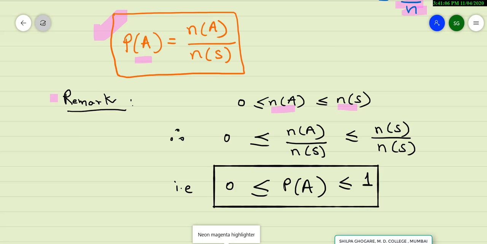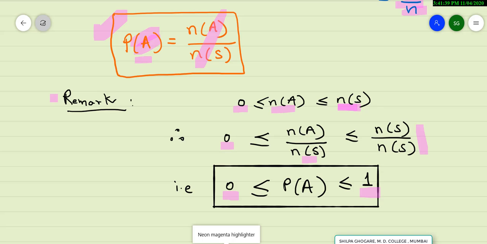So what we have is N A is lying between 0 and N S. Now we divide all the three factors by N S. So 0 upon anything will be 0. N A upon N S is what we get in the middle, and it is less than or equal to N S upon N S, which gives me 1. 0 is 0 itself. And what is this factor in the middle? It is N A upon N S, which is probability of A.